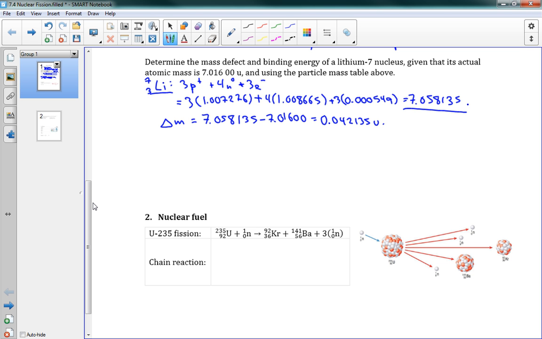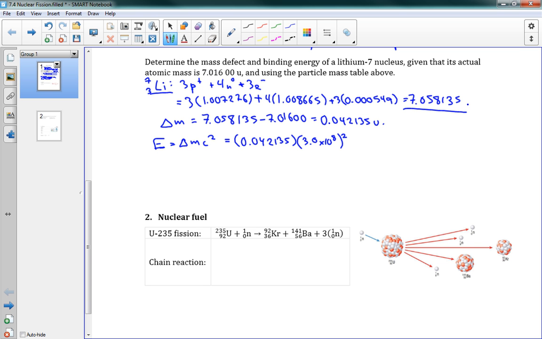Good. Now we get to use E equals mc squared. I'm actually going to write delta m c squared, because that's how much mass we're changing into energy. That's what the equation means. We're taking a certain amount of mass, in this case our mass defect, and converting it all into energy. So we have our delta M, 0.042135, and we multiply that by c squared, so 3.0 times 10 to the 8, squared.